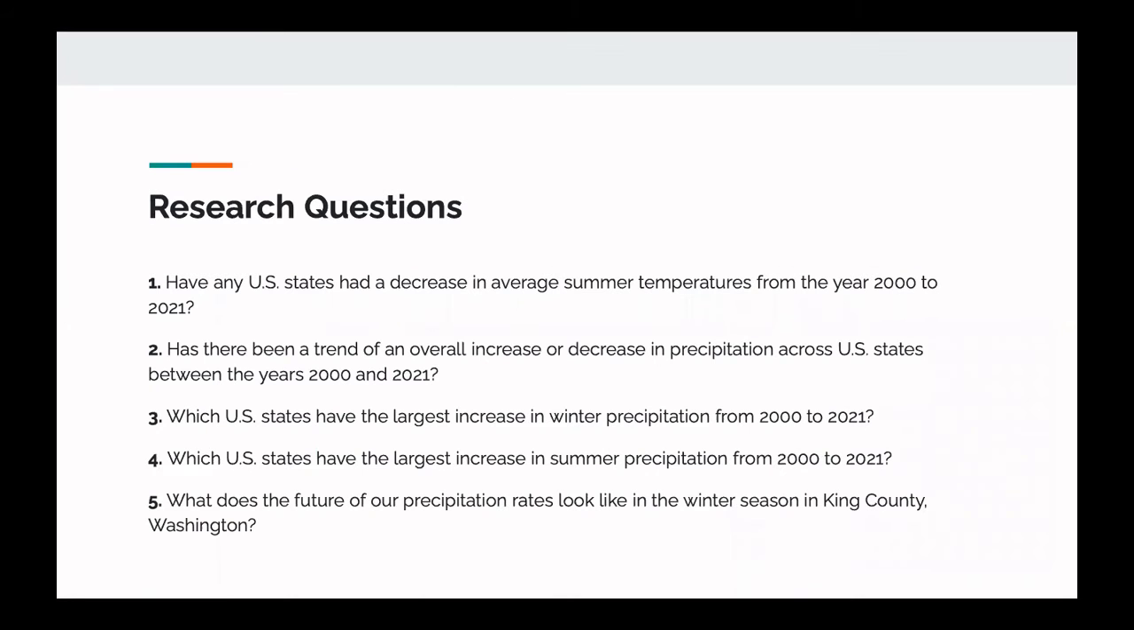So our 5 research questions were: have any US states had a decrease in average summer temperatures from the year 2000 to 2021? Has there been a trend of an overall increase or decrease in precipitation across US states between the years 2000 and 2021? Which US states had the largest increase in winter precipitation from 2000 to 2021? Which US states have the largest increase in summer precipitation from 2000 to 2021? And what does the future of our precipitation rates look like in the winter season in King County, Washington?